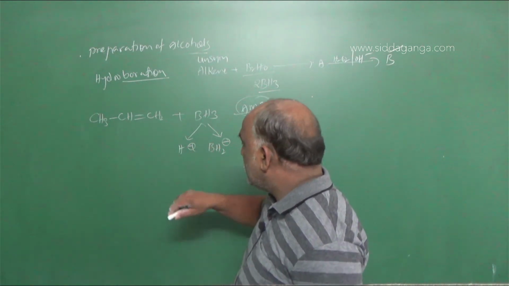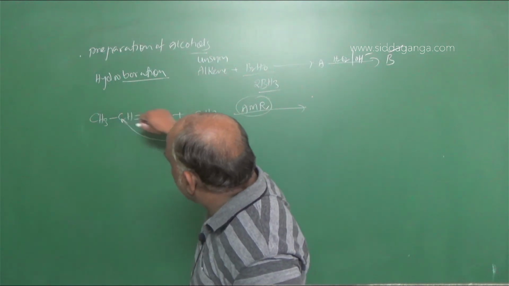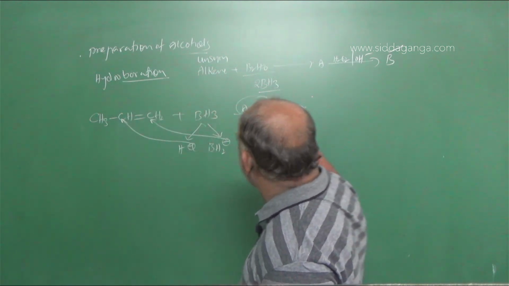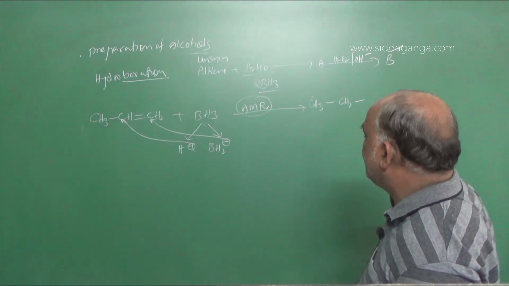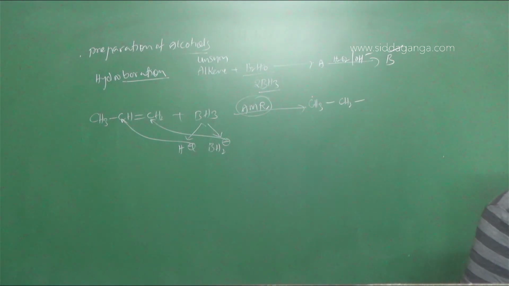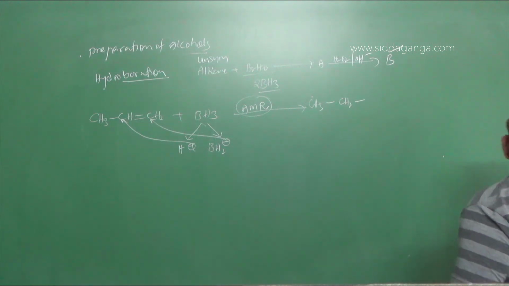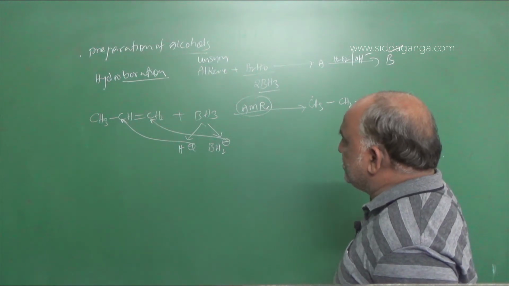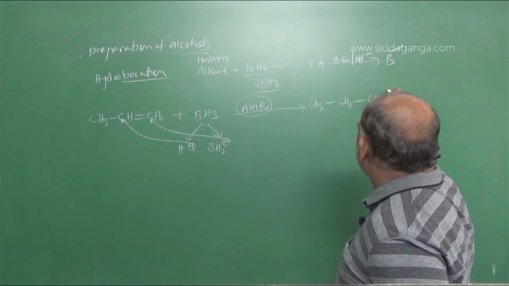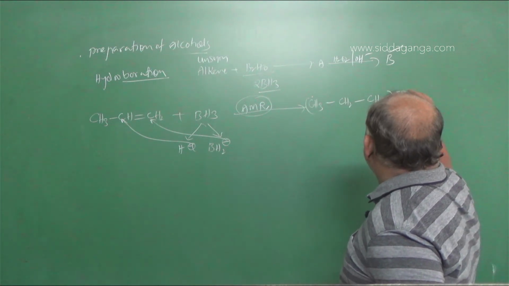So what is the anti-Markovnikov rule? The positive part goes to the carbon with the least number of hydrogens, and the negative part goes to the carbon with more hydrogens. So the answer is CH3, CH2, CH2, BH2.